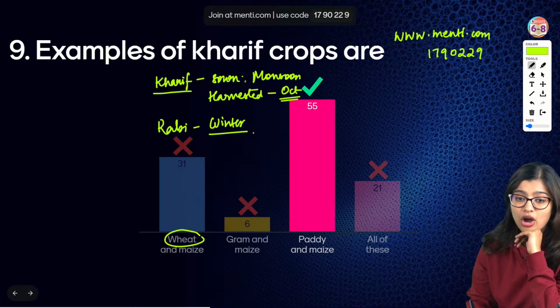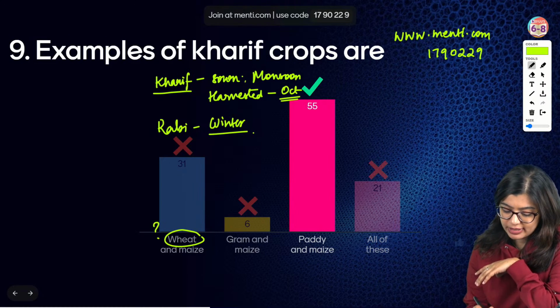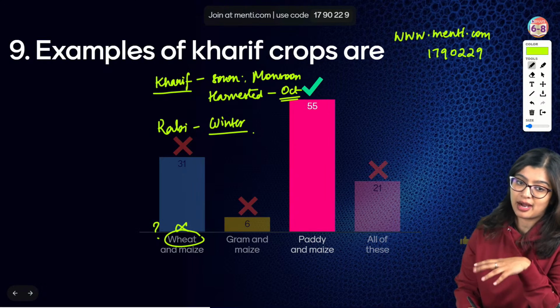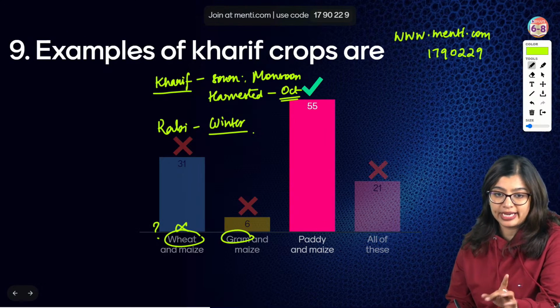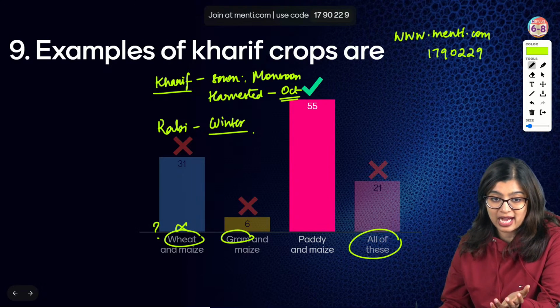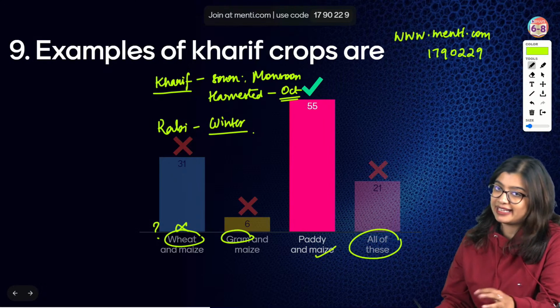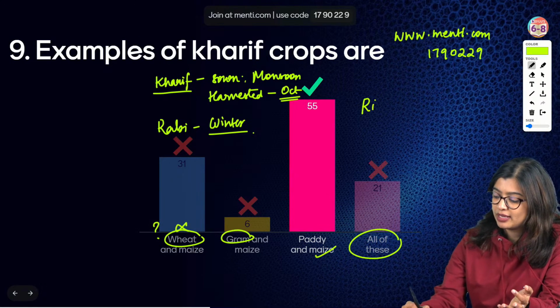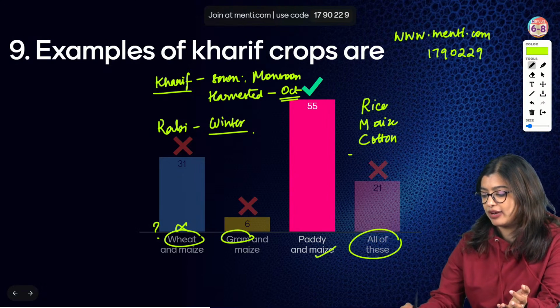Is wheat a kharif crop? No, it is not a kharif crop. It is a rabi crop. Now, is gram a kharif crop? No, it is not. Now, if that is not the case, is all of this the answer? Absolutely not. Then what is the answer? Paddy and maize. What is paddy? It is rice. Remember RMC: rice, maize, cotton for kharif crops.